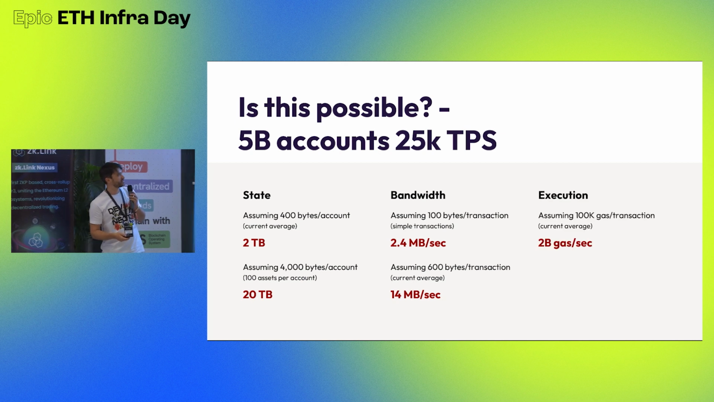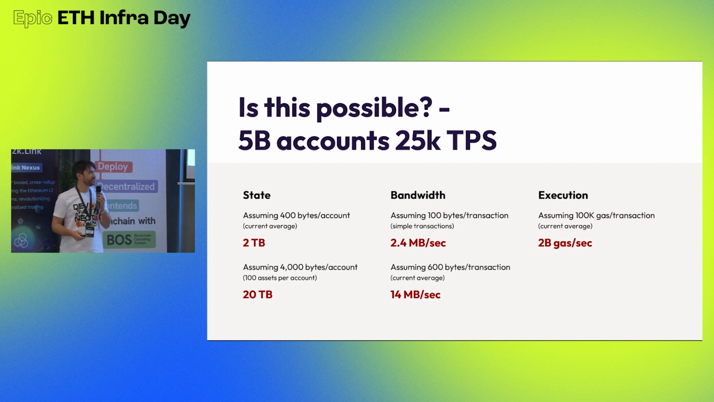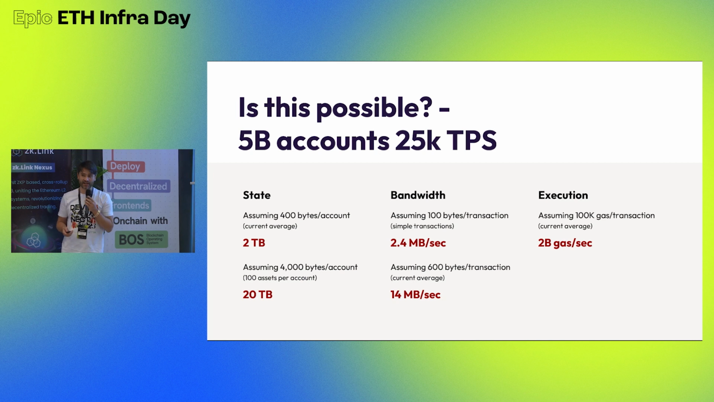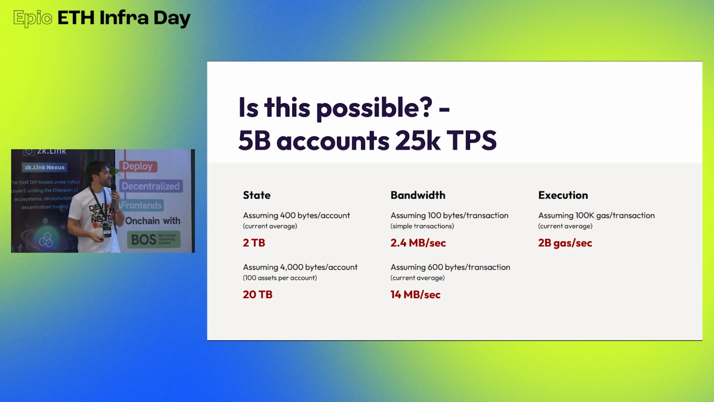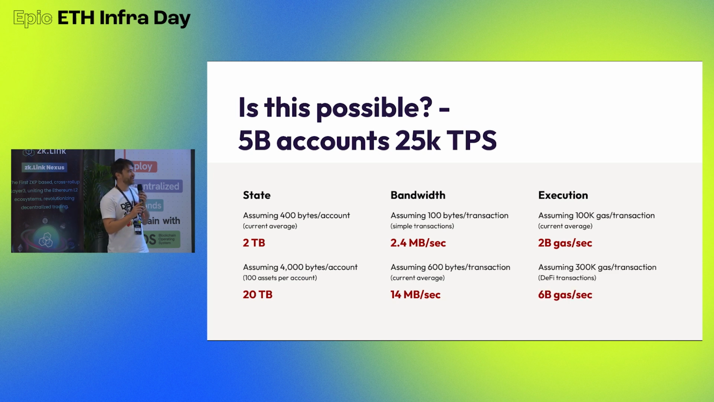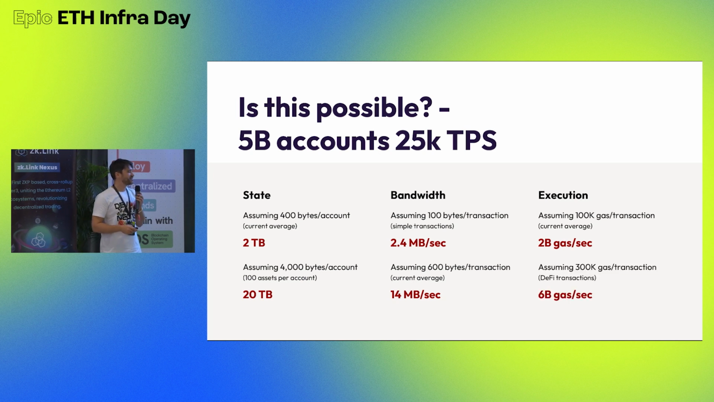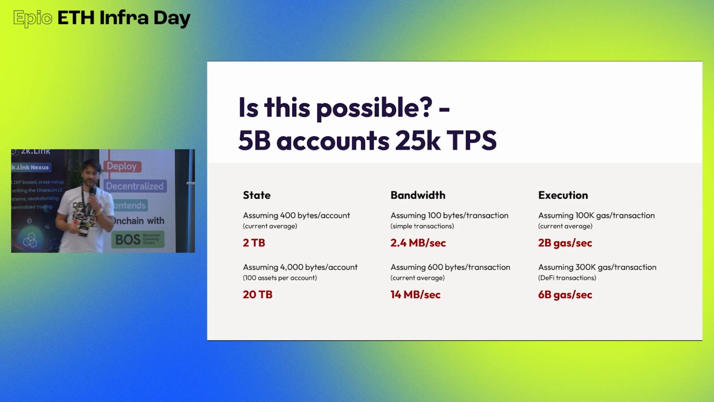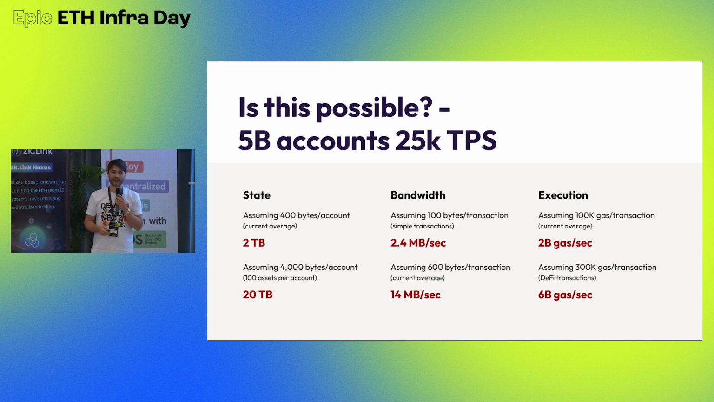So we assume 100K gas per transaction, then we need 2 billion gas per second. This is super far away from where we are at the moment. But if we have 300K gas per transaction, we need 6 billion gas per second. And at the moment, how much is it? 30 million gas every 12 seconds, right?